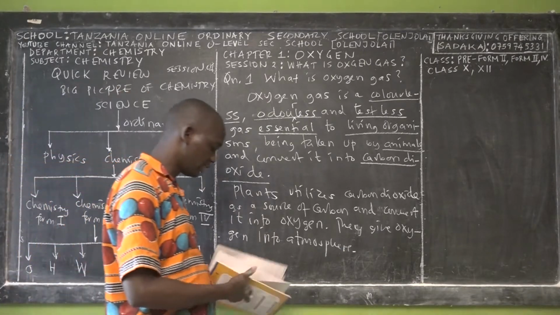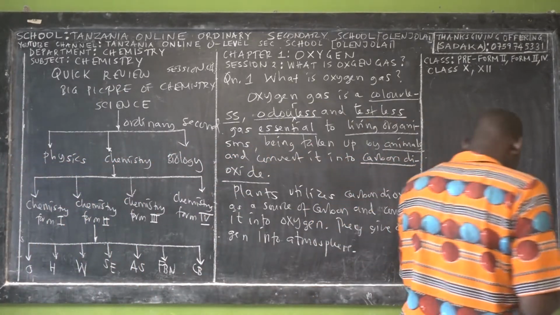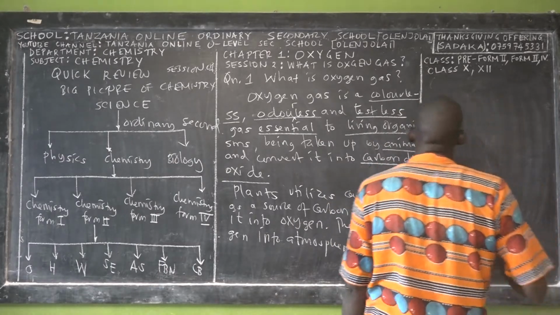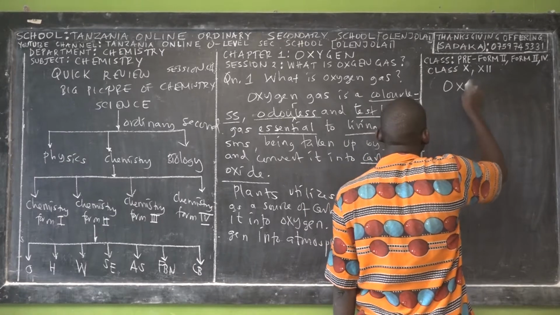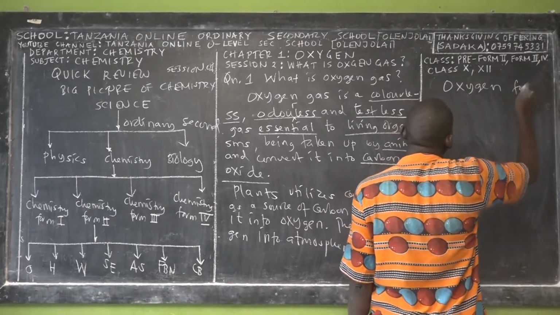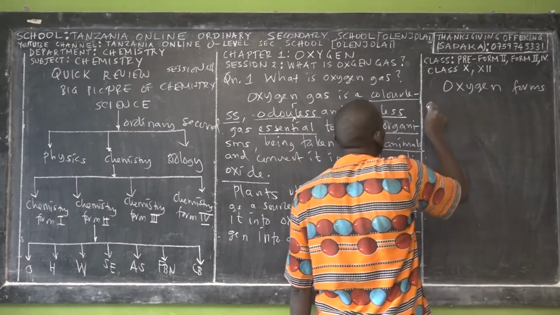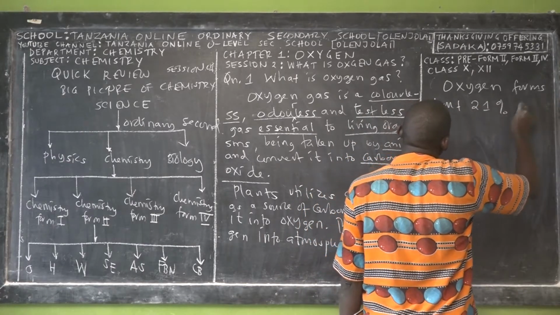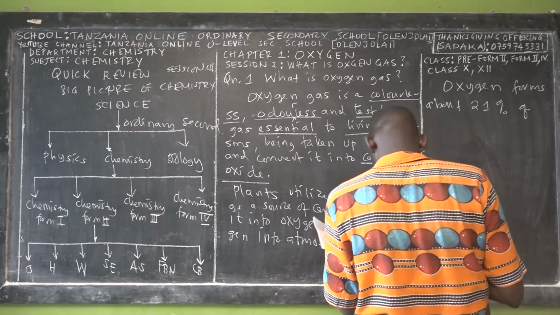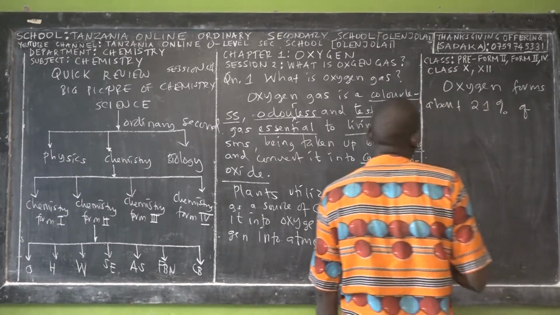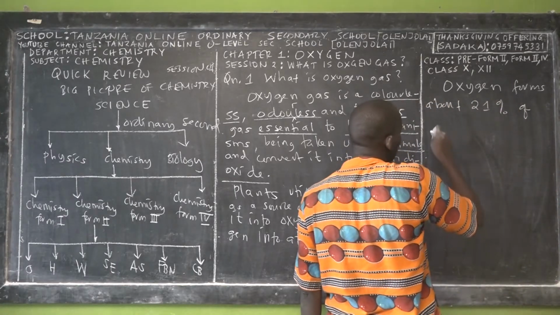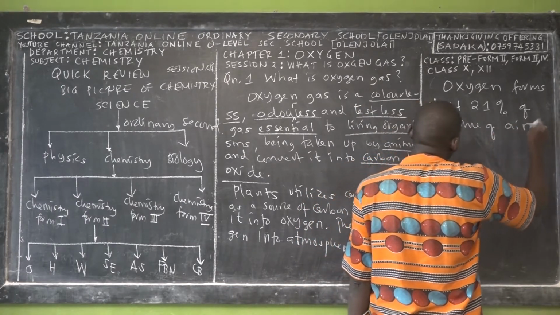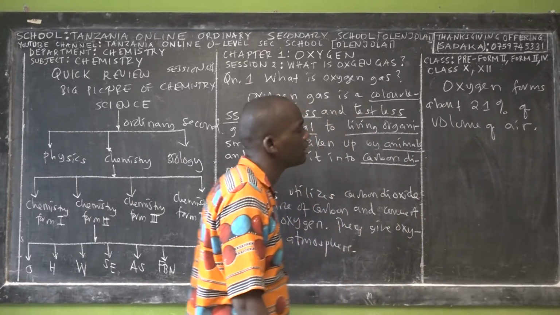So that's the key point that you have to remember. Oxygen gas forms about 21% by volume of the air. Remember that it comprises 21%.